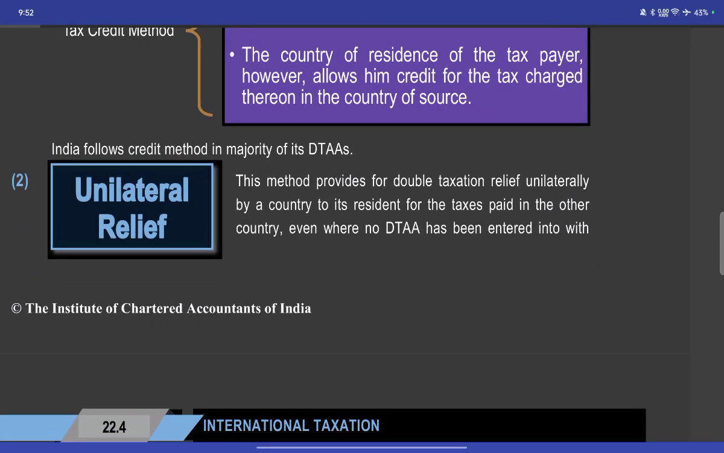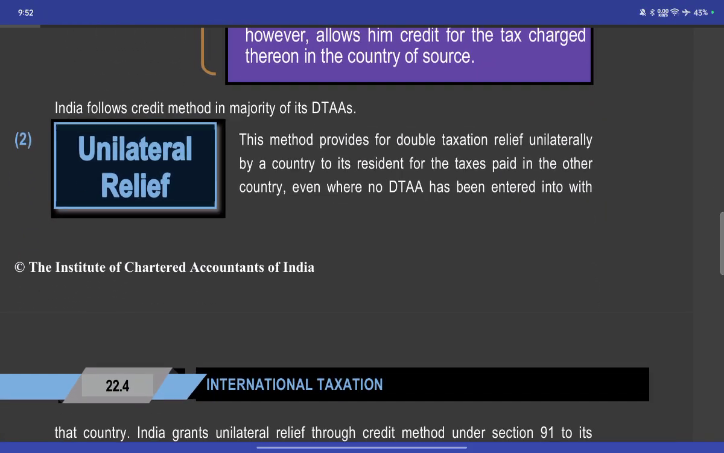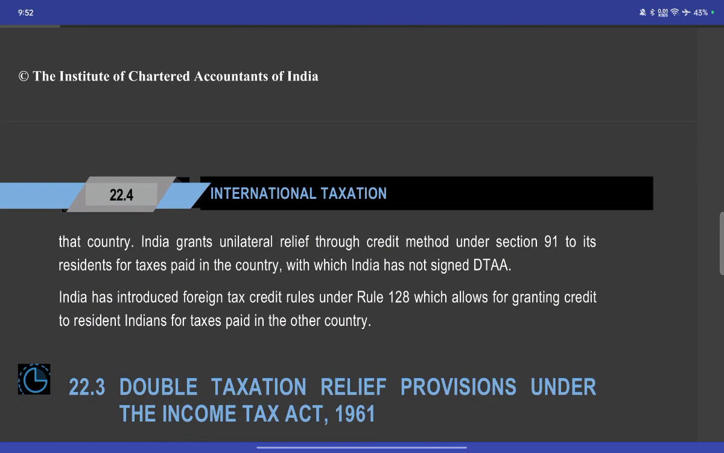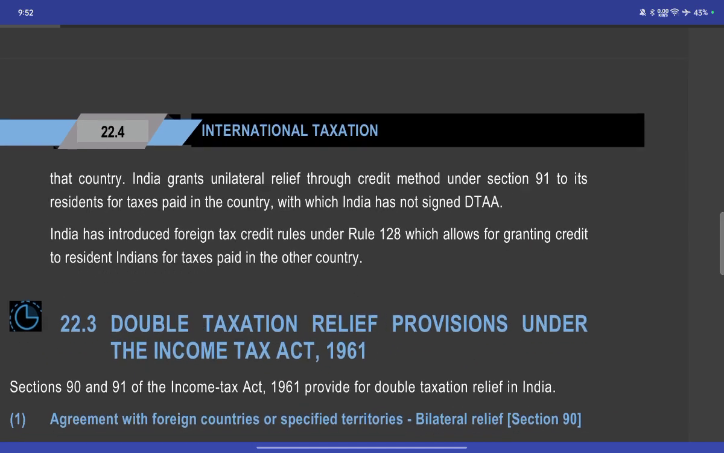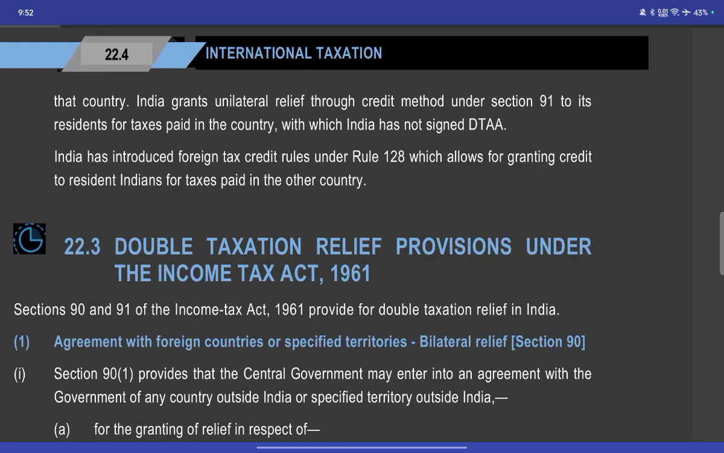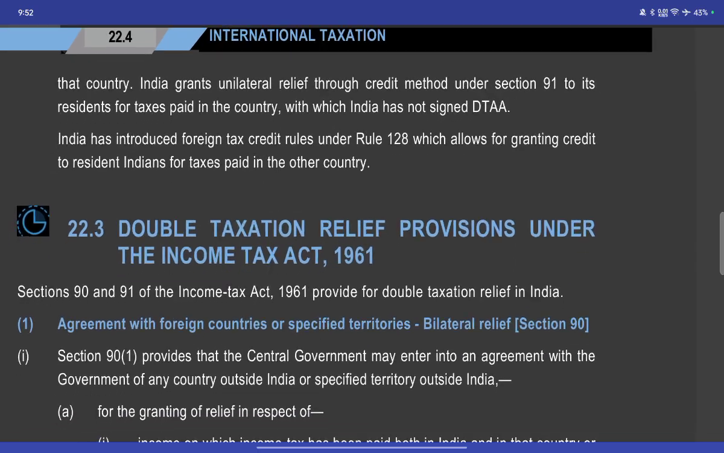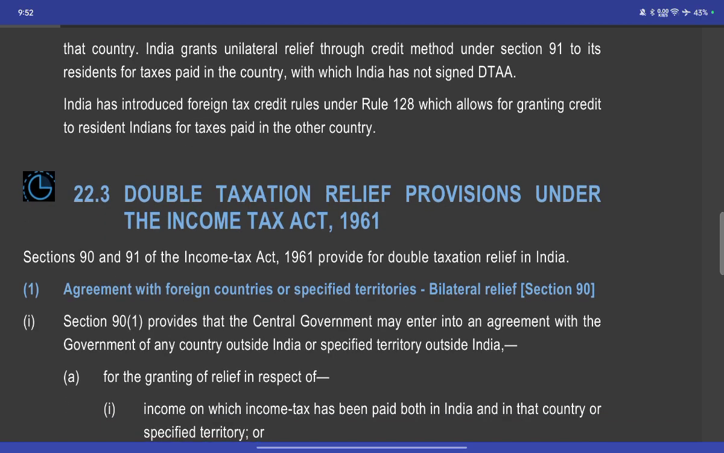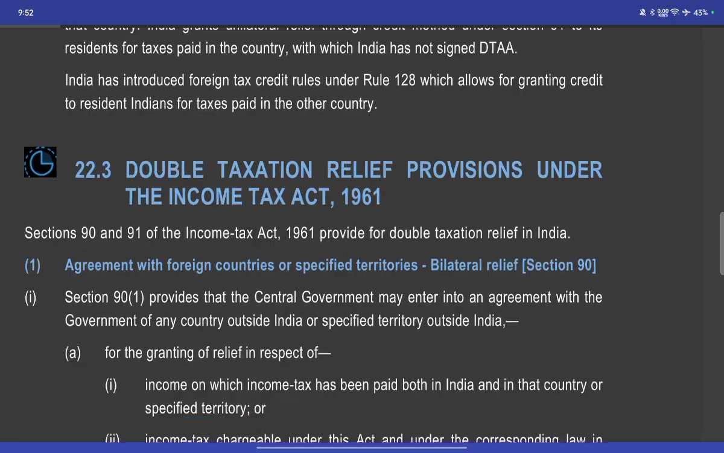Unilateral method. This method provides double taxation relief unilaterally by the country of residence for the taxes paid in other countries, even though no DTA has been entered into. India grants unilateral relief through the credit method under Section 91 to residents of India for tax paid in a country with which India has not signed a DTA. India has also introduced a foreign tax credit rule, Section 128, which allows credit to residents for the tax paid in other countries.